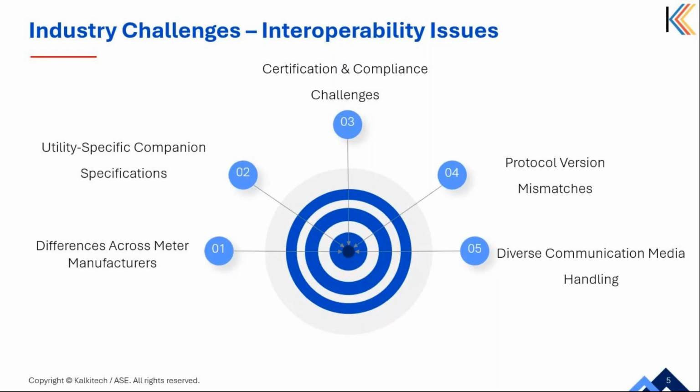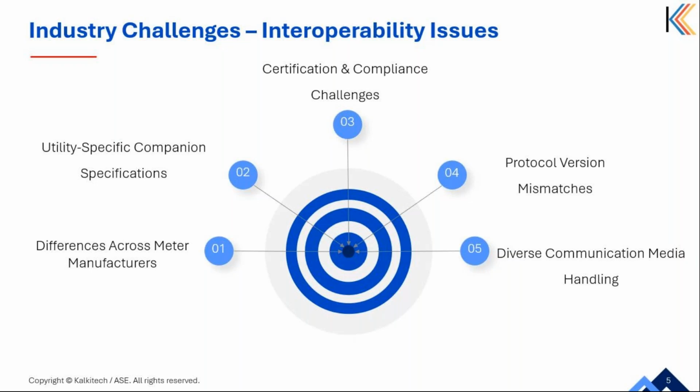Next is the certification and compliance challenge. Some meters may pass compliance testing but may still have integration issues due to undocumented variations in implementation. Fourth challenge is the protocol version mismatch.